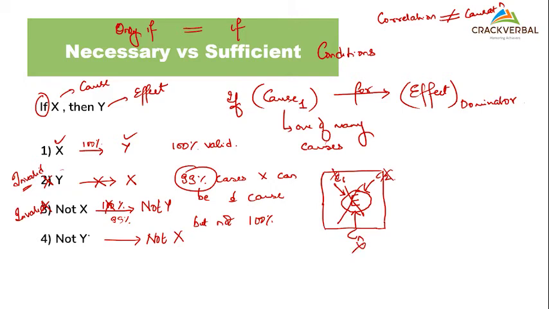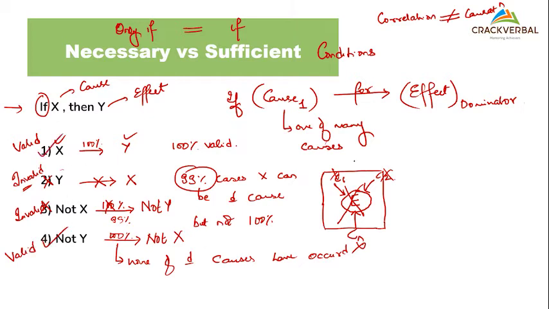So the moment my effect does not occur, automatically 100% none of the causes have taken place, right? So for a relationship of if X then Y, only these two are valid.